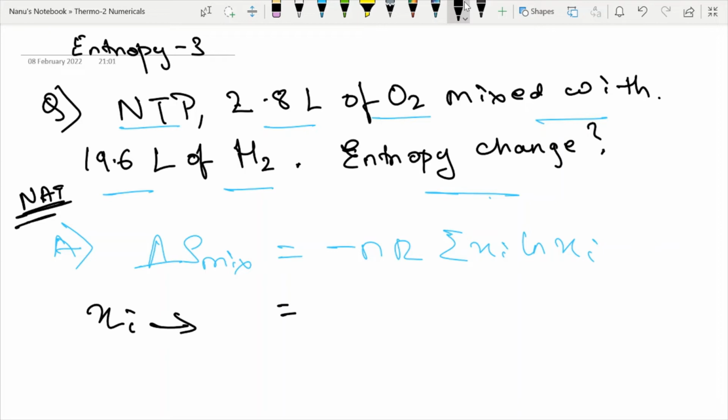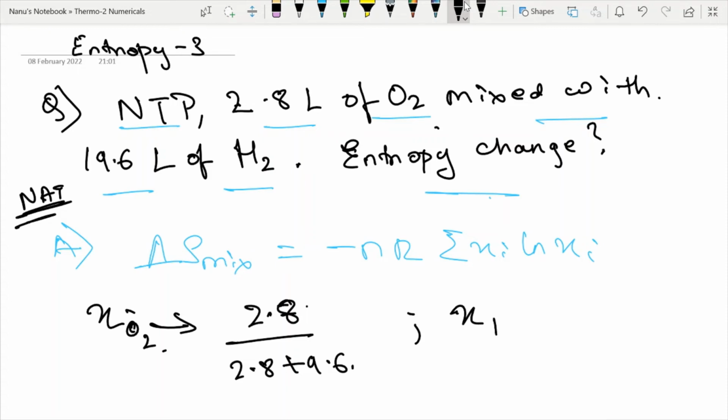So Xi is a mole fraction. What is mole fraction? It is the amount of oxygen in this mixture of hydrogen and oxygen, or the amount of hydrogen in your hydrogen oxygen mixture. So the amount in this mixture is 2.8 liters plus 19.6, right? The mole fraction, if we find it for hydrogen, will be 19.6 divided by 2.8 plus, sorry, this is 19.6. Again, I'm making this mistake. I'm seeing 19.6 but writing 9.6. Please don't make these mistakes. It happens very commonly, I know, but be alert.